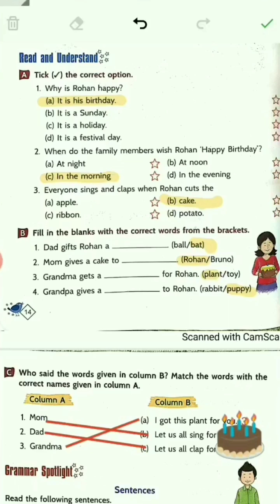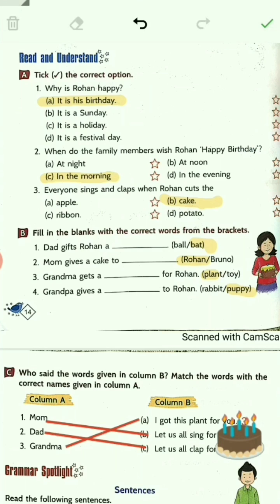The first question is, tick the correct option. Why is Rohan happy? The right answer is his birthday. So today is Rohan's birthday, that's why he is happy. The second question says, when do the family members wish Rohan happy birthday? When he wakes up early in the morning, all the family members wish him in the morning only. So this is the right answer, in the morning. Everyone sings and claps when Rohan cuts the cake. That's correct. So this was your tick the correct option answer key.